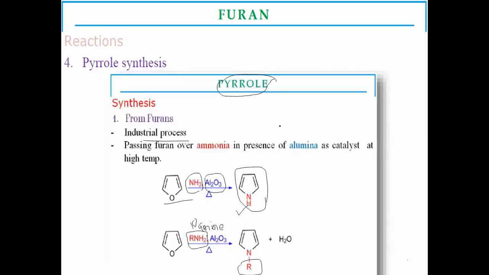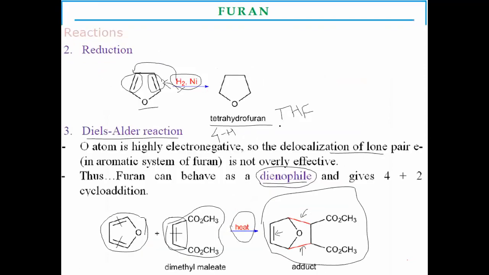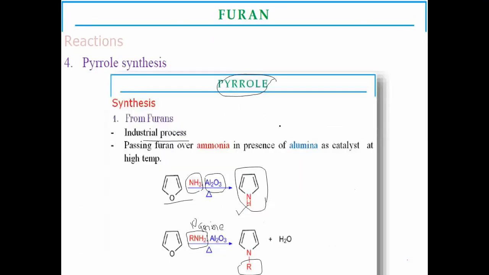These are some synthetic reactions of furans. First is electrophilic substitution; these are some electrophilic substitution reactions. Second is reduction in the presence of Raney nickel, forming the hydrogen-substituted furan, that is tetrahydrofuran. Then Diels-Alder reactions, in which furan acts as the diene and forms the cycloaddition product in the presence of dimethyl maleate, and the industrial preparation of pyrroles.